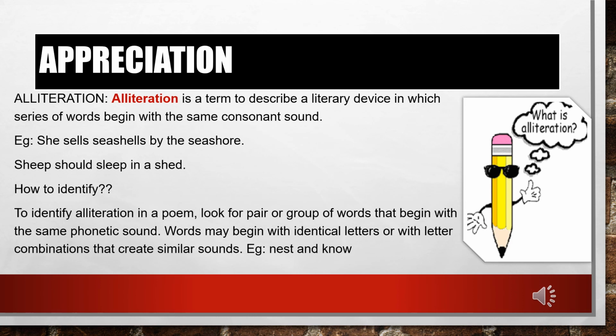It is a group of words arranged together, beginning with the same phonetic sound. The famous example is "She sells seashells by the seashore." In this poem you come across much alliteration, because most of the time they have used the word "stone" in the poem.